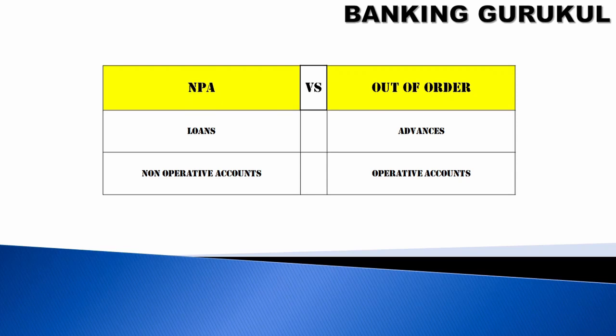You take a loan, it is disbursed, you pay monthly EMI, and on maturity it will be closed or pre-closed. But out of order is not like that. Your interest will be calculated on the limits utilized, so it is an operative account. The customer will keep on depositing and withdrawing. So these accounts will be called out of order.